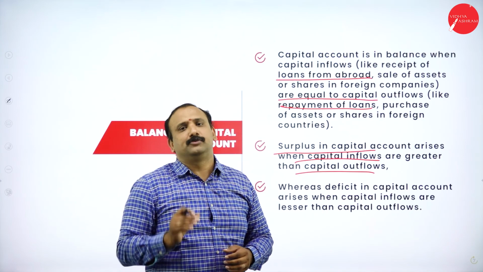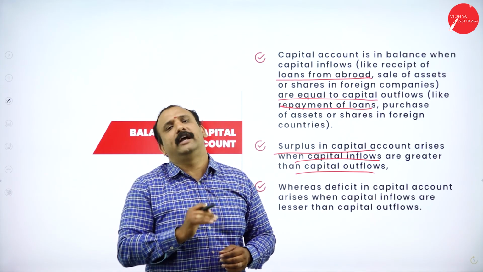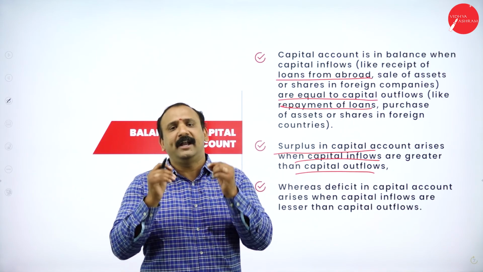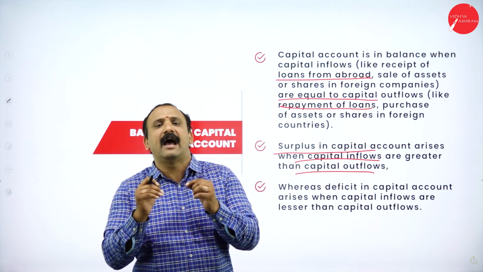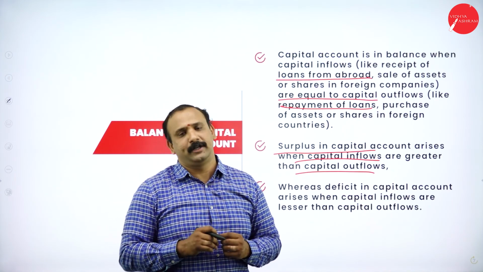Because of this, they send a lot of money back to their home country. So India and China will definitely have a lot of capital inflows coming in the form of foreign income.